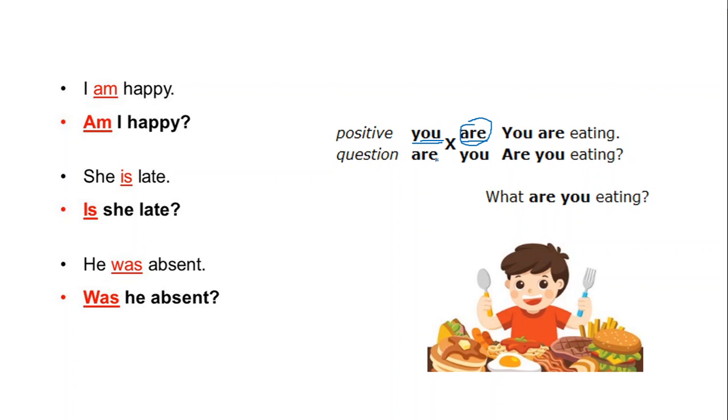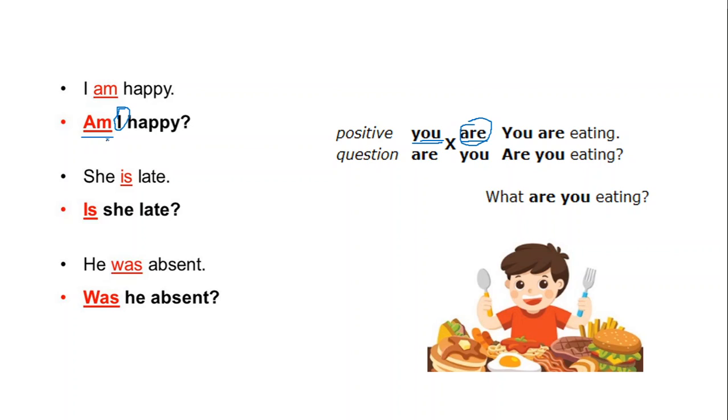So in a question, the verb is before the subject. As you can see here, the first verb in this sentence is am, before the subject. The subject in this sentence is I.